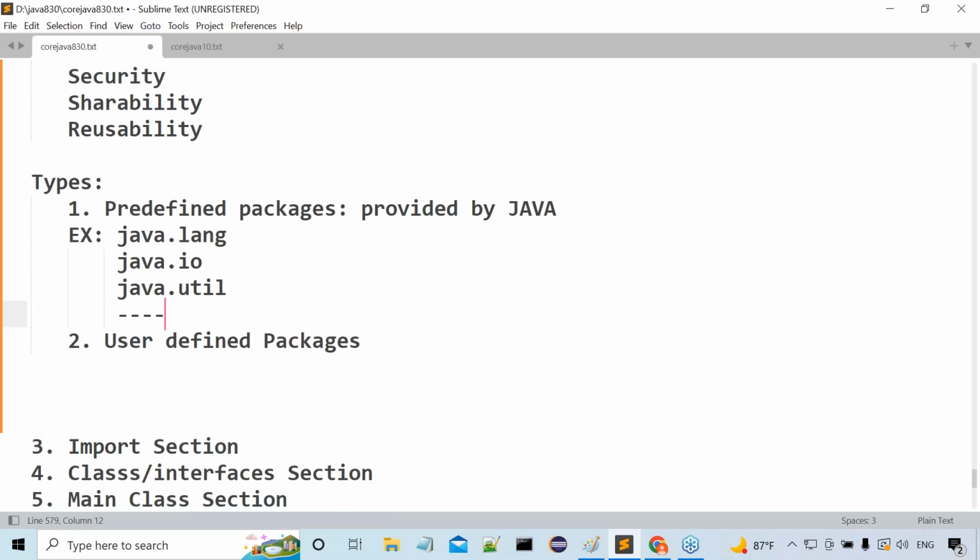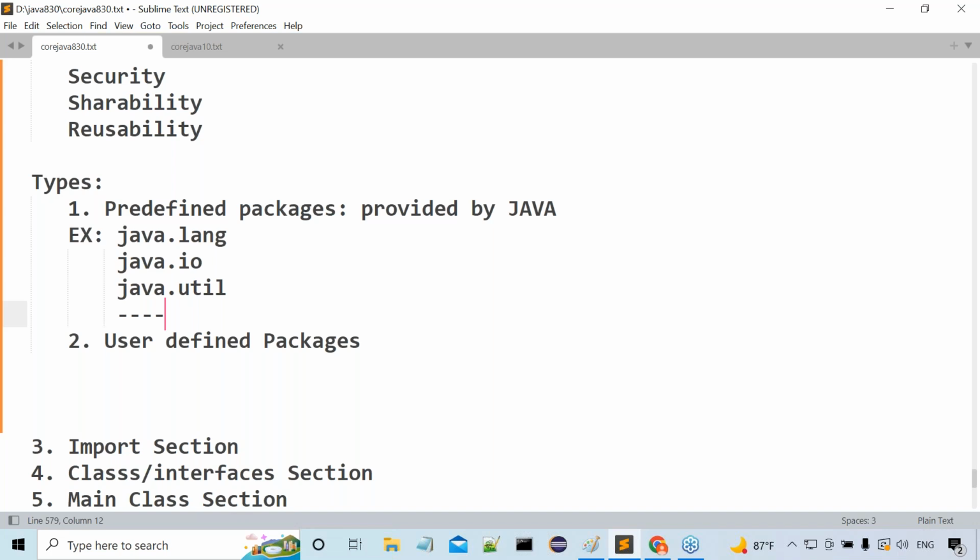If you open the packages part, we can count how many packages are available. If you want information about these packages, the number of classes and interfaces and everything, you can open the API documentation. There we can count manually. There is no predefined library to tell how many packages are available in Java. Please recognize my point here. Every piece of information about our Java predefined library is available in the API documentation.